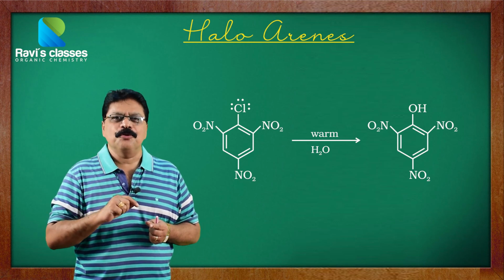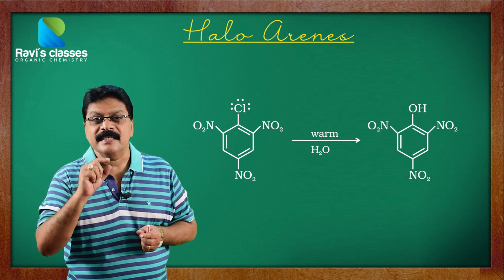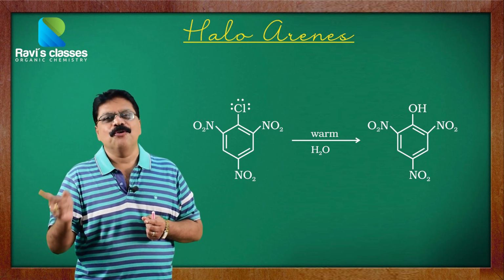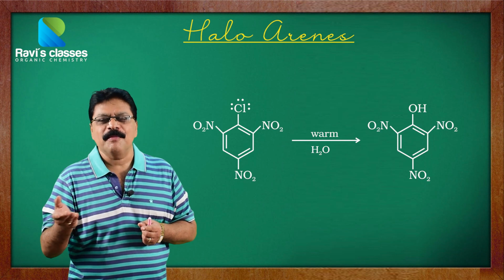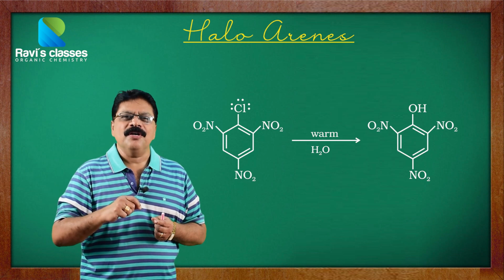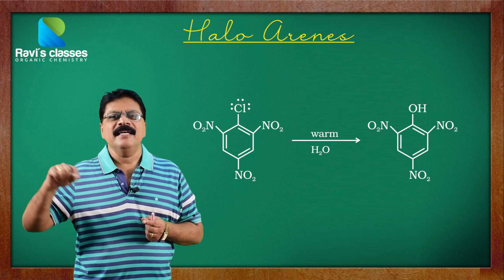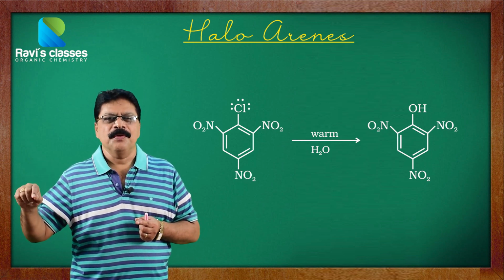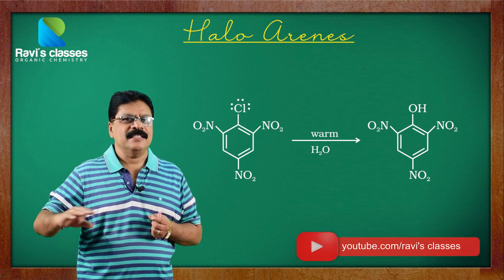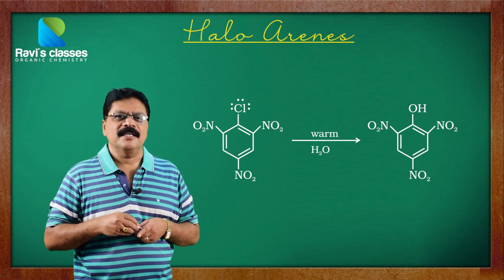So when there are three NO2 groups at the 2, 4 and 6 positions, the chlorine-bearing carbon has a greater positive character, and therefore such a compound will undergo nucleophilic substitution reaction even at normal conditions or just by mild heating. So this gives us a strong foundation for the fact that the C-Cl bond is strong and it can become weakened by adding deactivating groups at positions 2, 4 and 6, and trinitrochlorobenzene undergoes nucleophilic substitution reaction just on par with the haloalkanes. Okay, this is a very interesting thing that you must always remember.